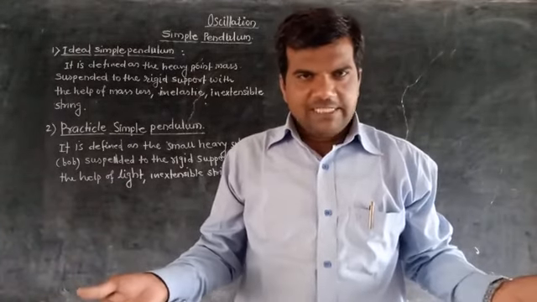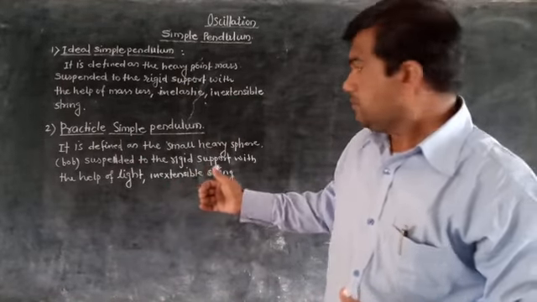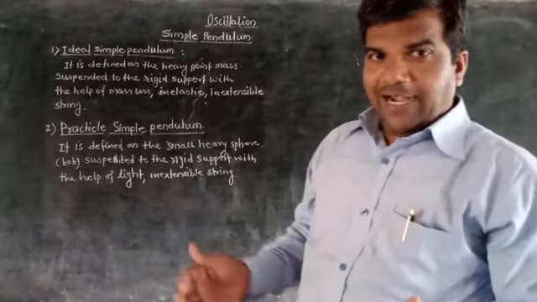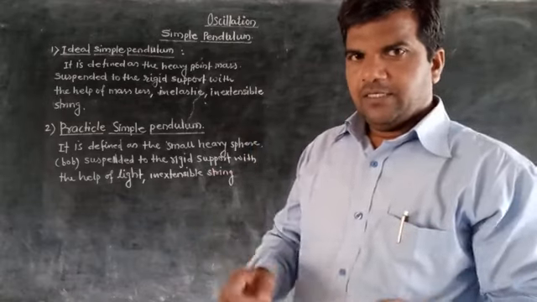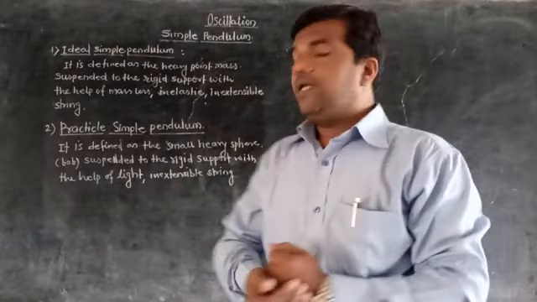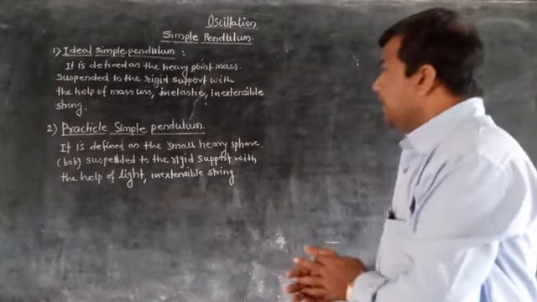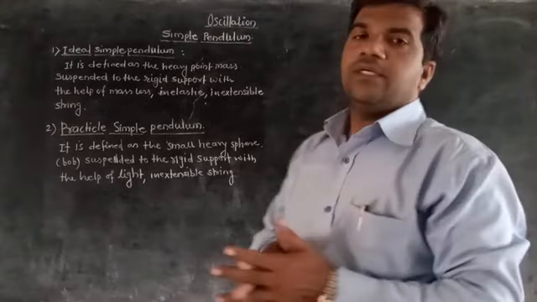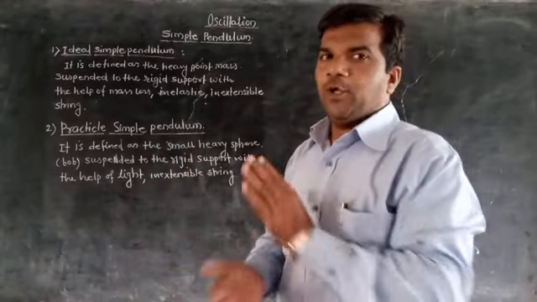It may be inextensible. So the practical simple pendulum consists of, or is defined as, a small heavy sphere suspended to a rigid support with the help of a light, inextensible string, and this is called a practical simple pendulum.